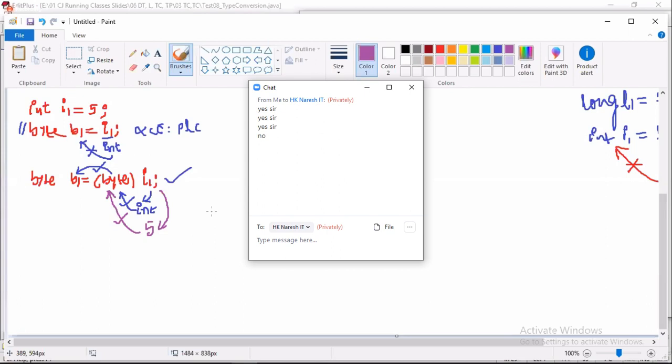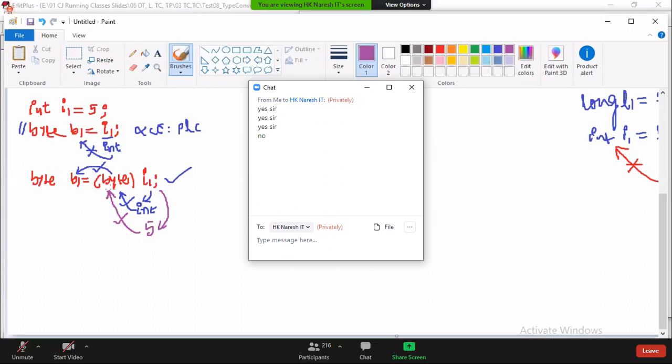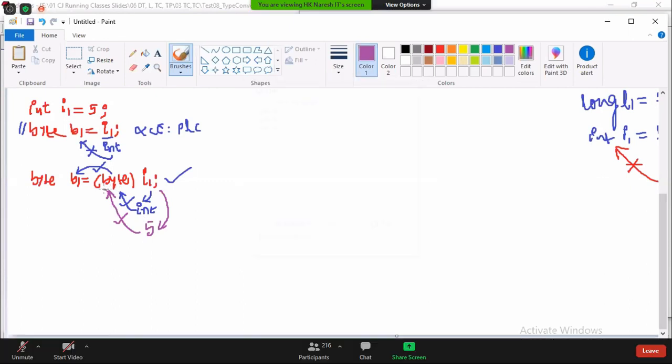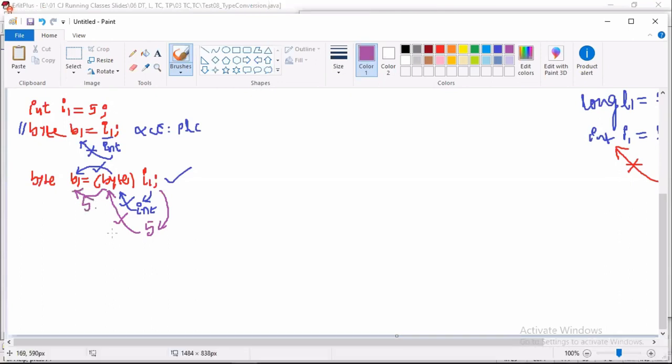Will it always decrease the value? No. Will your father always beat you? No. Is Hari Krishna always scolding you? No. Only if you make a mistake.